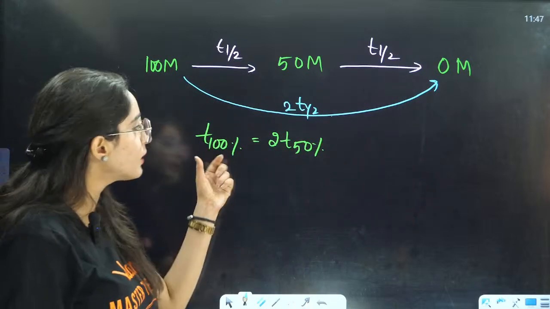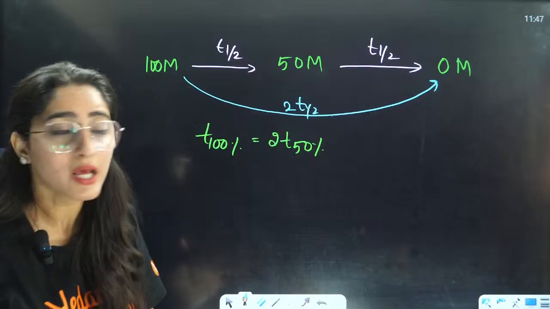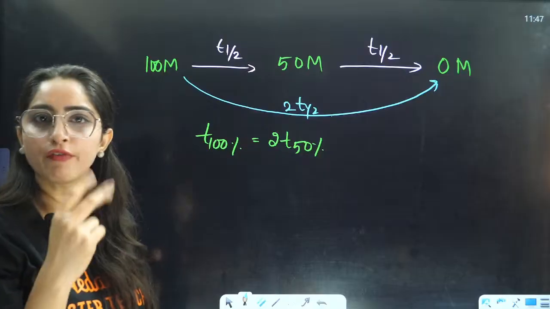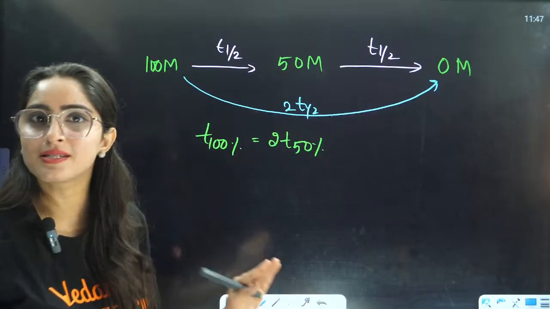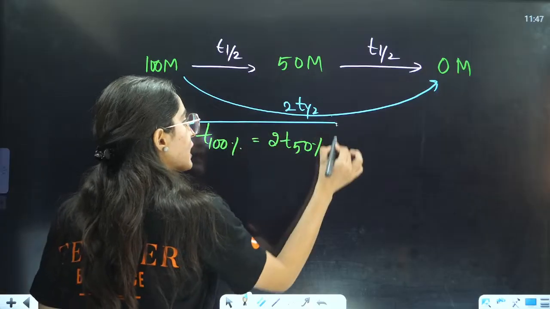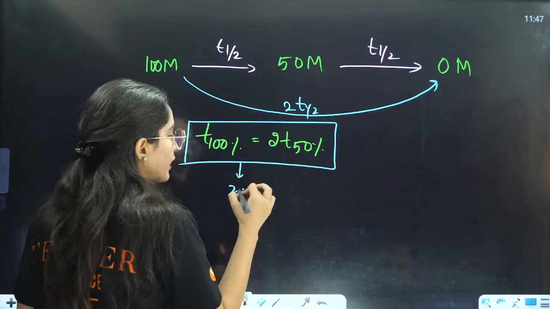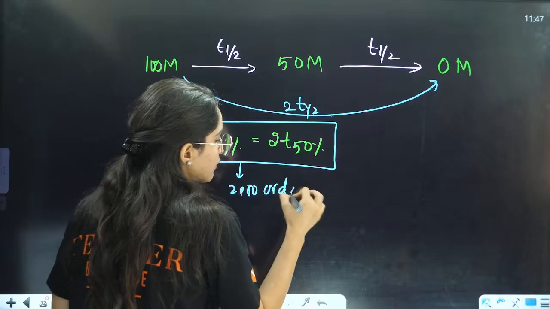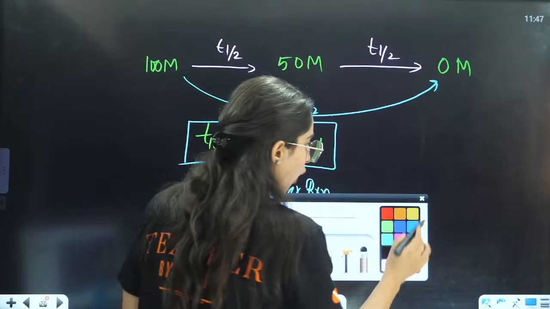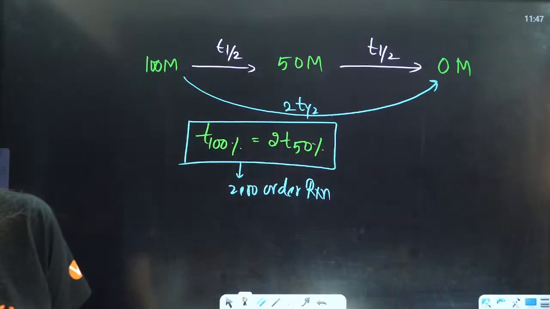So when your 100% concentration is consumed, that is equal to 2 into T half, because it will take 2 T half to consume 100% of the concentration, right? So this is only applicable for zero order reaction. Zero order reaction. Okay? Okay, students?